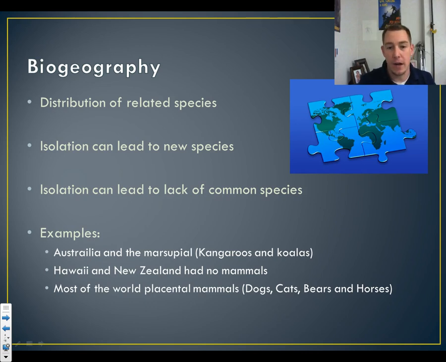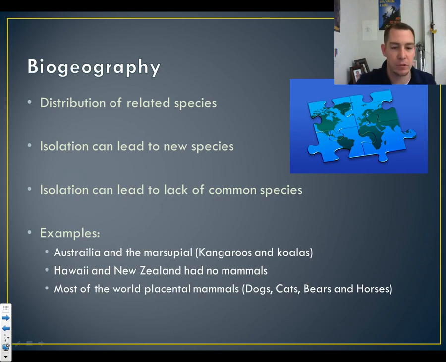Isolation can also lead to a lack of common species. For example, if you go to Australia, the marsupials there are very prolific. We have kangaroos and koalas and things like that, whereas nowhere else in the world do we really see marsupials in current day, because most of the world is covered in placental mammals, dogs, cats, bears, horses, things like that, who outcompeted all other marsupial life there, okay? So we know that when we went into Australia and started evolving into these different types of marsupials because there weren't any pressures against them. Now, Hawaii and New Zealand, they actually originally had no mammals.